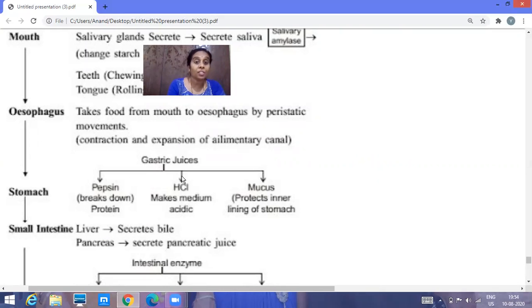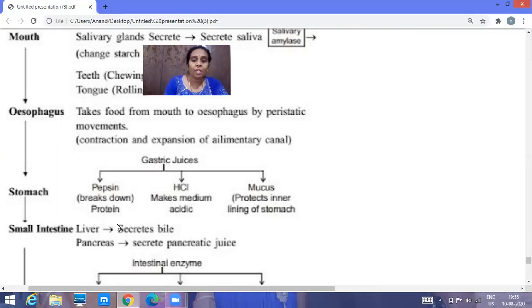Apart from that, HCl. Heard about HCl? It's an acid, right? You may ask me the question, why is this acid present in my stomach? Yes, the gastric juice also produces the acid called hydrochloric acid. What's the function of the hydrochloric acid? Yes, it is very helpful to us. This gastric juice kills the germs which may be present in our food. While having food, some microorganisms might also enter. Correct? So to kill the microorganisms, the gastric juice which secretes the HCl will help in killing them, and also it makes the medium acidic. If it is acidic, this pepsin enzyme can break the protein into a simpler form.